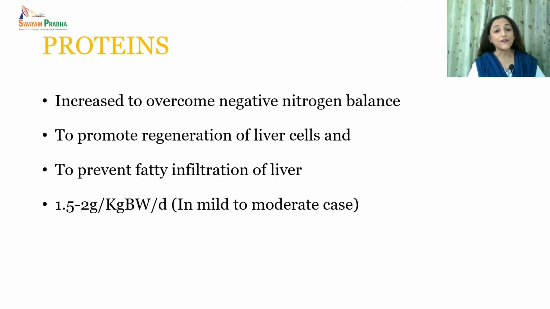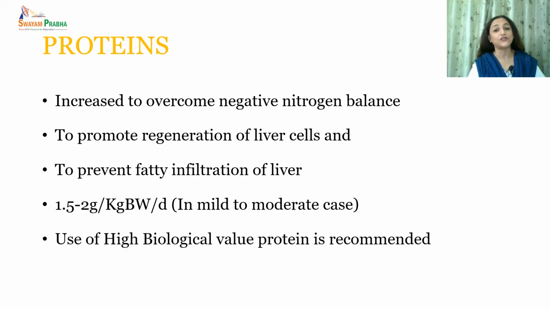We would always want to use high biological value protein so that it is better absorbed and utilized by the body. And we can always supplement the protein of vegetable origin along with this high biological value protein.